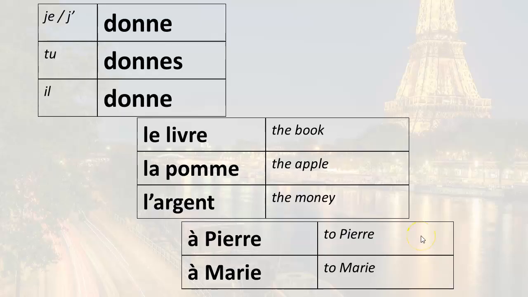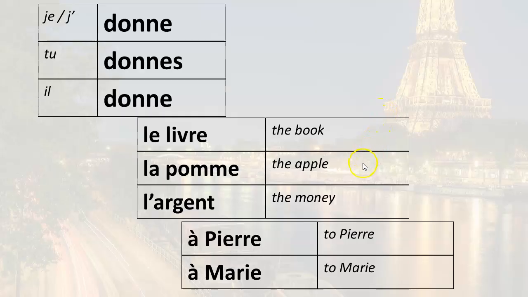He gives, il donne. He gives the book, il donne le livre. He gives the book to Pierre, il donne le livre à Pierre. He gives the book to Marie, il donne le livre à Marie.